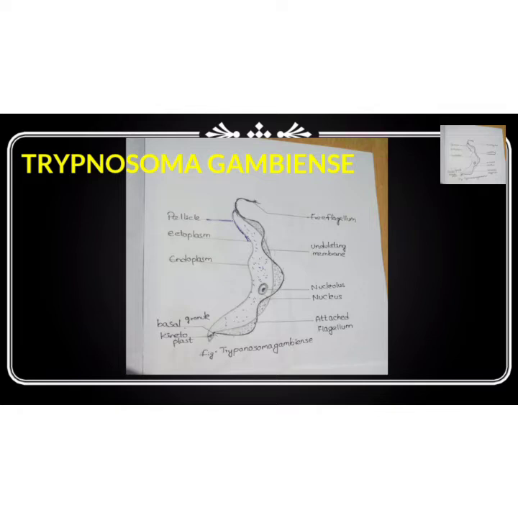Cytoplasm is clear, containing scattered greenish granules called volutin granules. These are the basics to understand Trypanosoma gambiense. Let's enter into the concept.